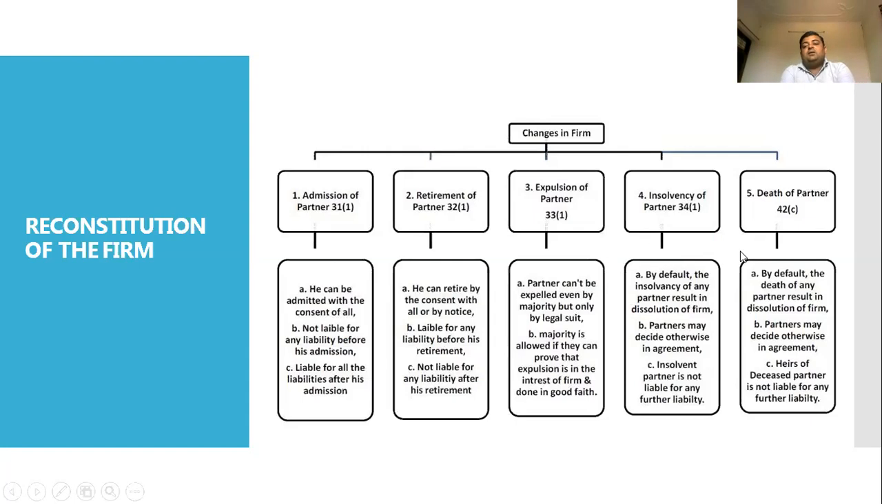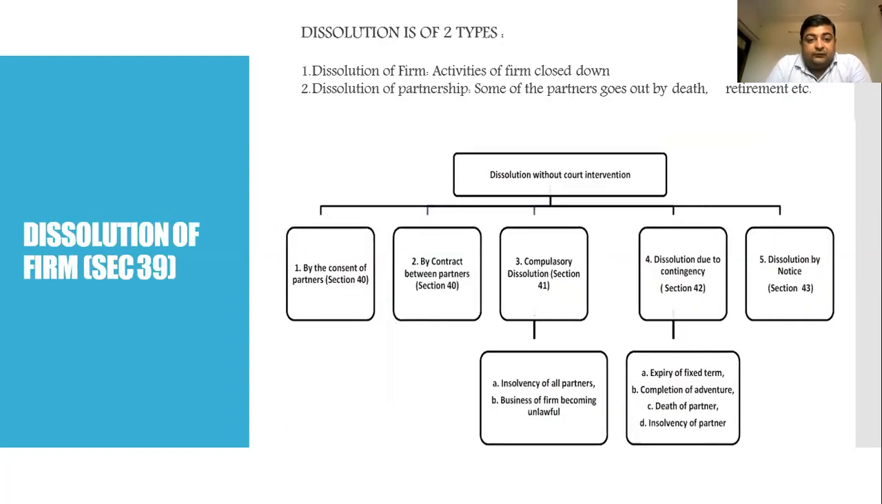And last is the death of a partner, under section 42(c) of the Indian Partnership Act. By default, the death of any partner results in dissolution of the firm, as we have already discussed. So a new firm is to be constituted if the remaining partners want to run their business. Secondly, partners may decide otherwise in an agreement. And thirdly, the heirs of the deceased partner are not liable for any further liability. So the legal heirs will get the part of the profit, but they will not be held liable for the further liabilities. Now next, the dissolution of a firm under section 39.